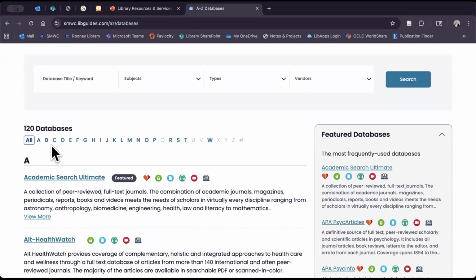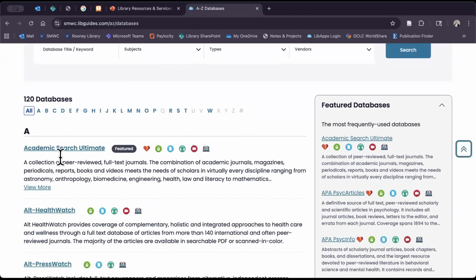But in this case, sometimes that can be really good. You'll see our top result is Academic Search Ultimate. It is featured, and you'll see that it's actually the most frequently used database. So this is really good for general research. But like I said, for this webinar, we're really moving into the subject-specific research.